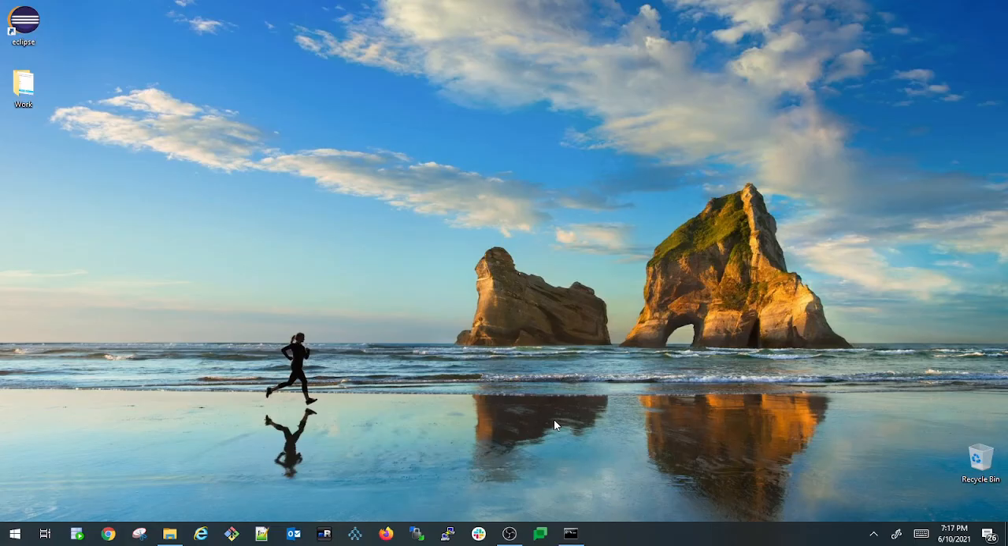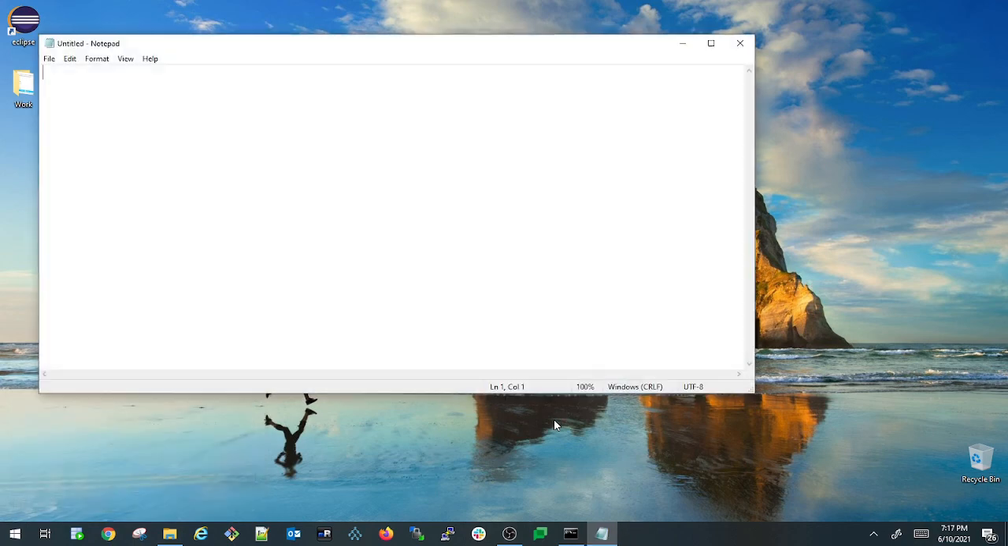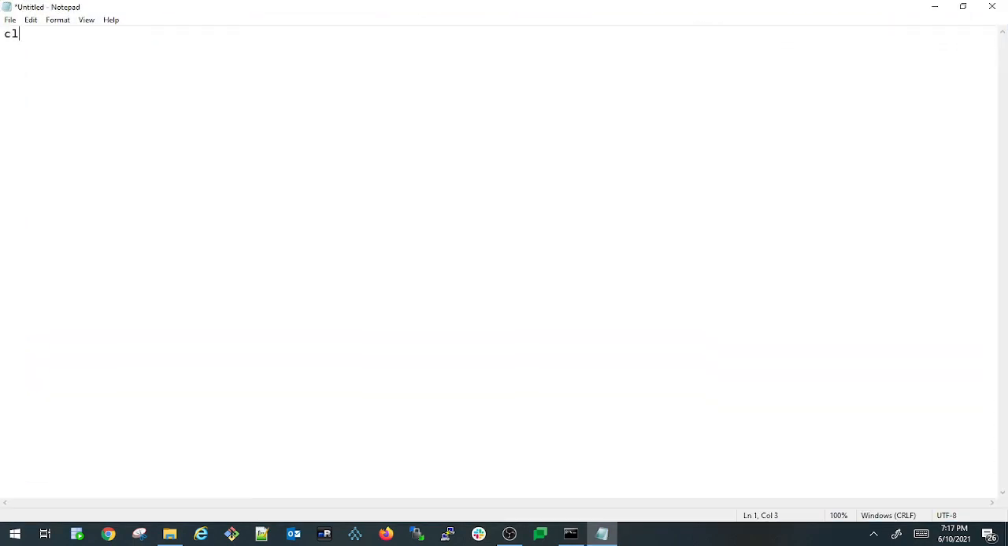Now let us try to write a sample program for a for each loop. For that I'm opening a new notepad here. class ForEachLoop. This is my class name, and I'm opening my class and closing my class. Inside that I'm defining my main method, public static void main(String[] args). So this is my main method. Inside that I'm going to write a for each loop.